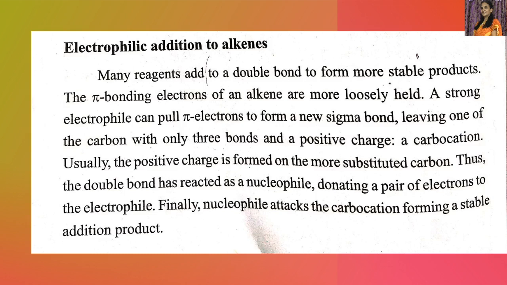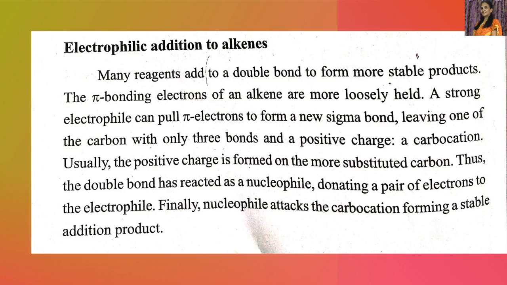Now, electrophilic addition to alkenes. Generally, alkenes undergo electrophilic addition reactions. We have already studied addition reactions. There are three types of addition reactions: the first is electrophilic addition, the second nucleophilic addition, and the third free radical addition. Alkenes, as well as alkynes, undergo electrophilic addition reactions.